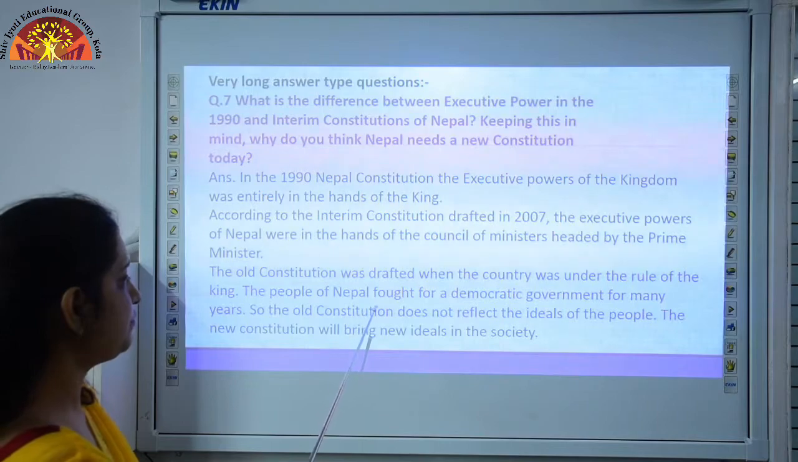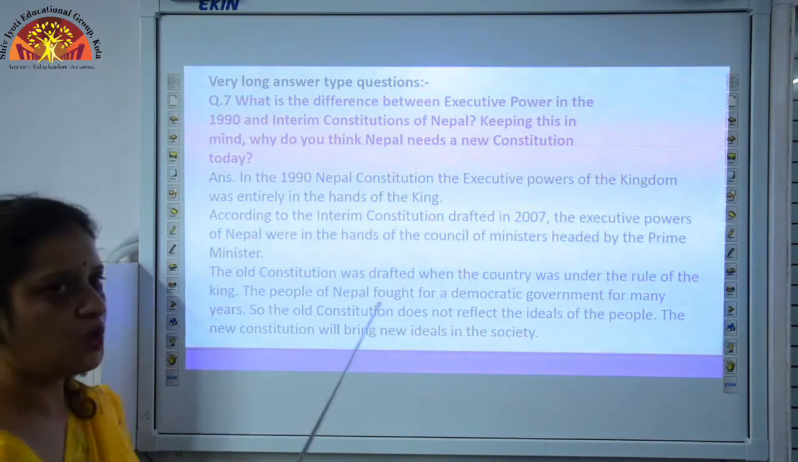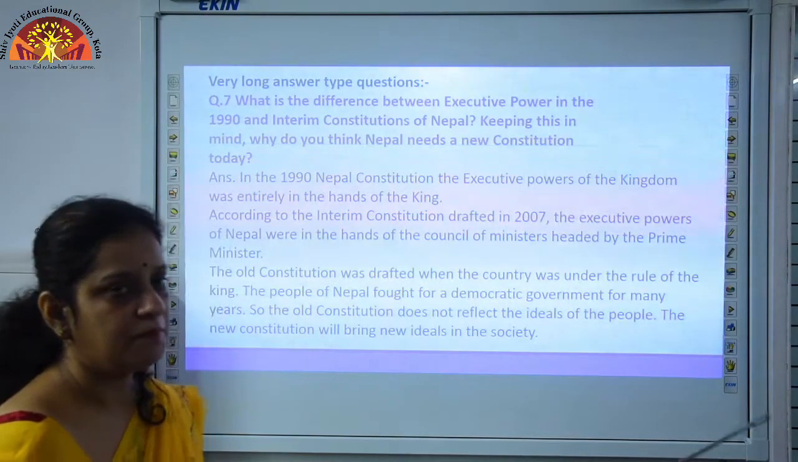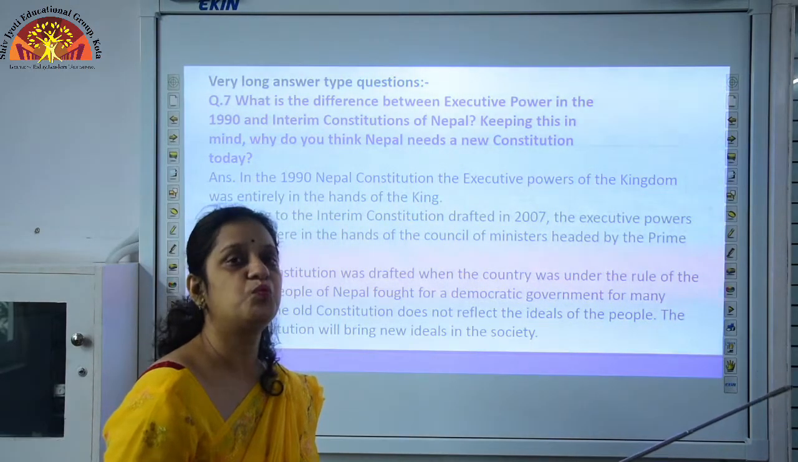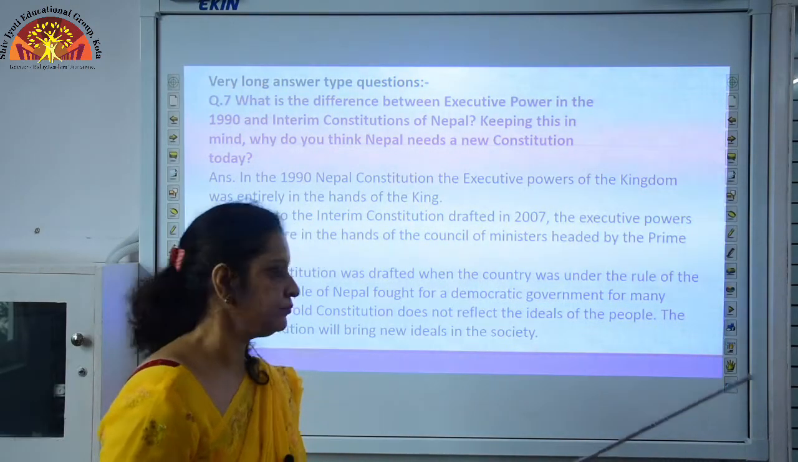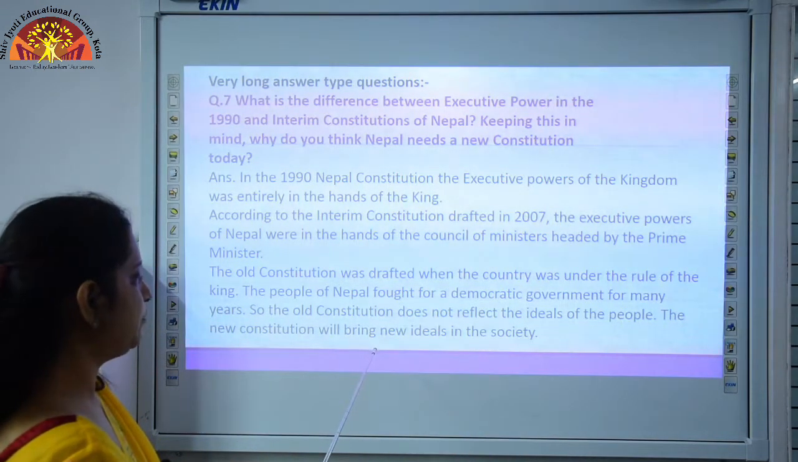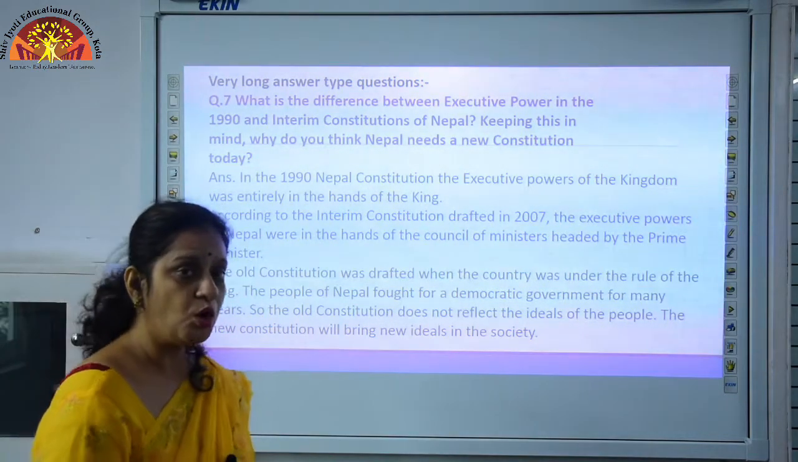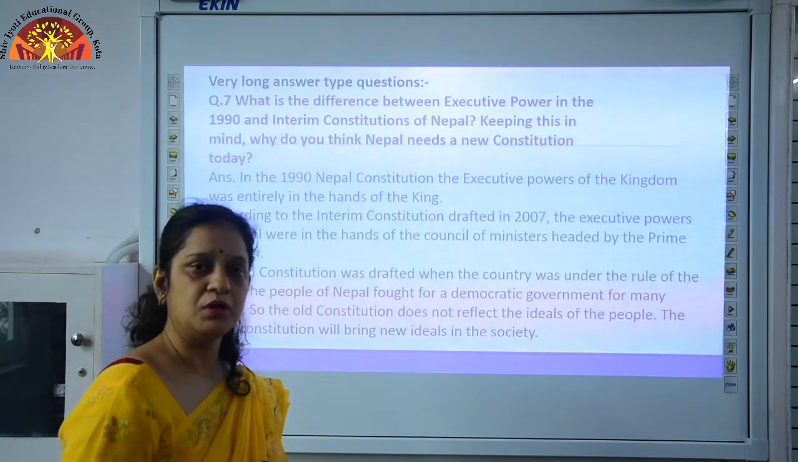The people of Nepal fought for a democratic government for many years. So they needed to change their constitution accordingly, because it was not reflecting the ideas of the country, which they wanted Nepal to be. The new constitution will bring new ideas in the society. Students, I hope this chapter is now more clear to you.